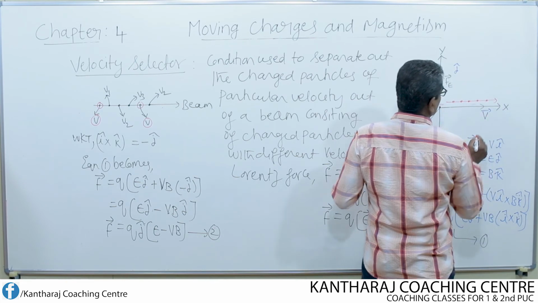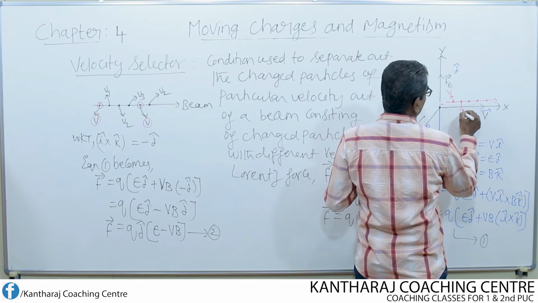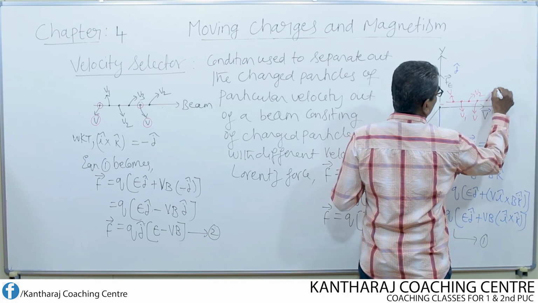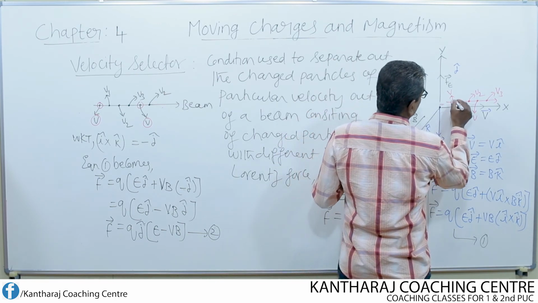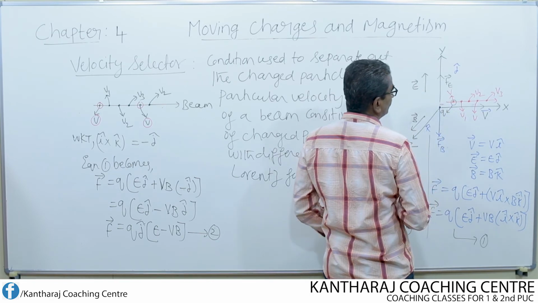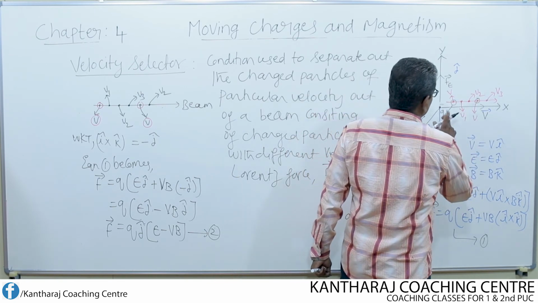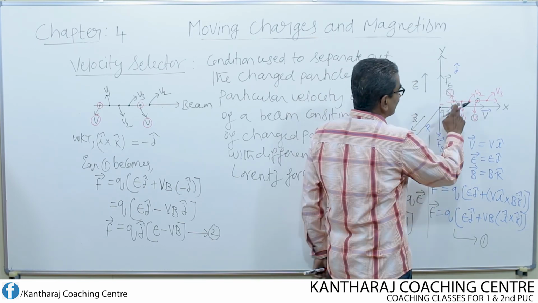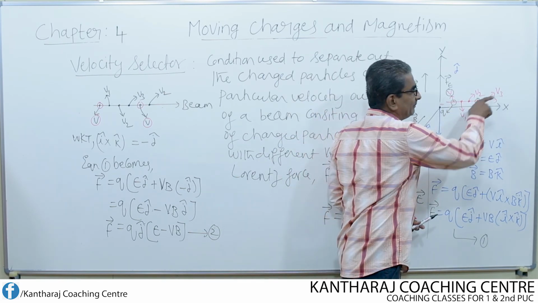So these are all the particles of different velocity. This particle is moving with a velocity v, and this may be moving with a velocity v1, this with v2, and this once again with v3 and so on. Now I have to filter out or separate out the charged particle q. The charge of this particle is q, and the charge of this particle is also q. So I want to separate only these particles which are moving with identical velocity v and v, whereas all other particles should be separated out. Only these particles should be retained in the beam.